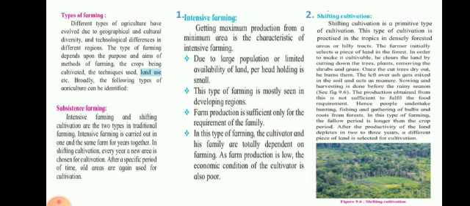This type of cultivation is practiced in the tropics of densely forested areas or hilly tracts. The farmer initially selects a piece of land in the forest. In order to make it cultivable, he clears the land by cutting down the trees, plants, removing the shrub and grass. That means cleaning the ground for cultivation.